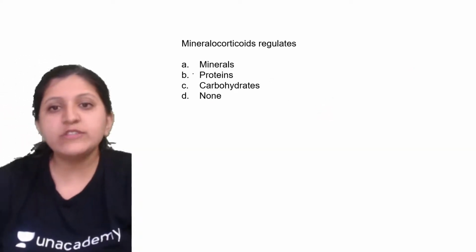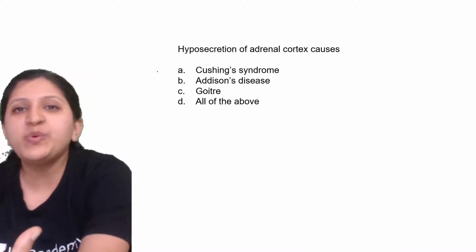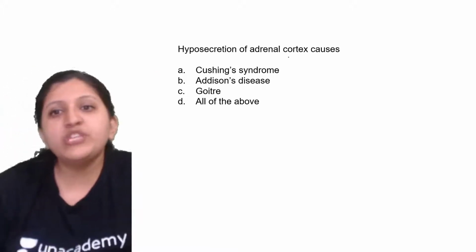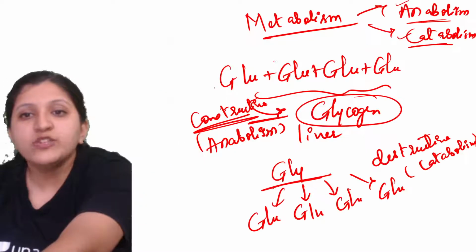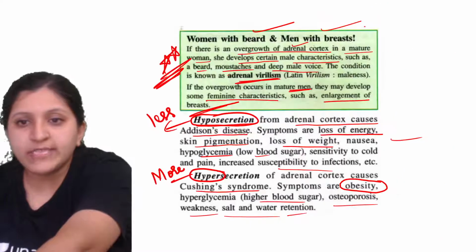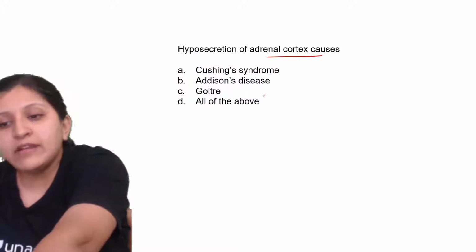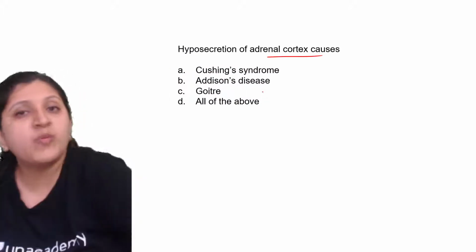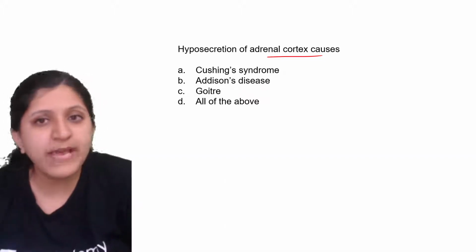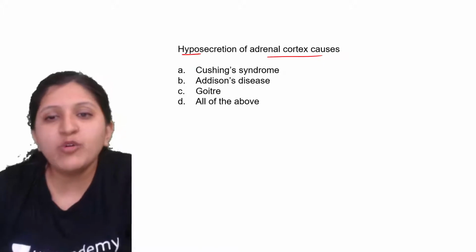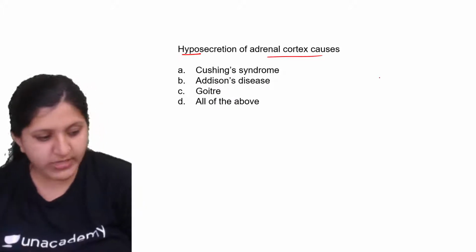This one is minerals. Mineralocorticoids will have a role with respect to mineral metabolism. Hyposecretion of the adrenal cortex. We were discussing the adrenal cortex here, right? So hyposecretion and hypersecretion, with respect to the adrenal cortex, or the adrenaline hormone also causes the same effect, because the nutrient supply is also done there. The options given are Cushing syndrome, Addison's disease, goiter, and all of the above.